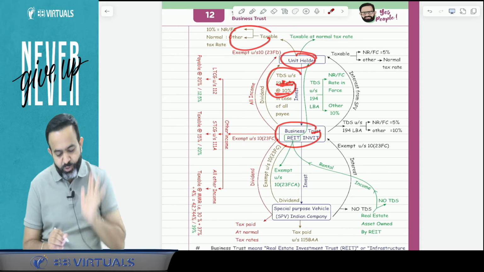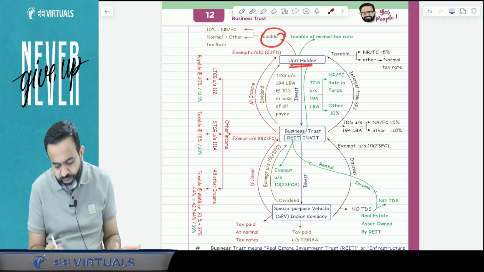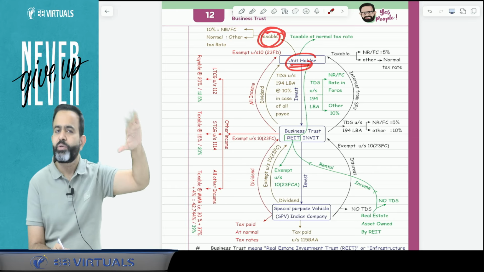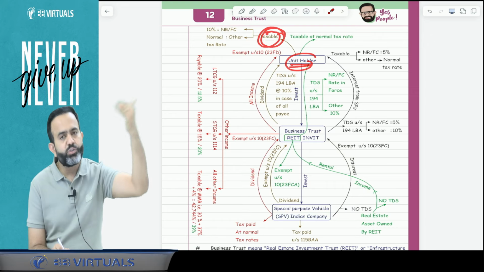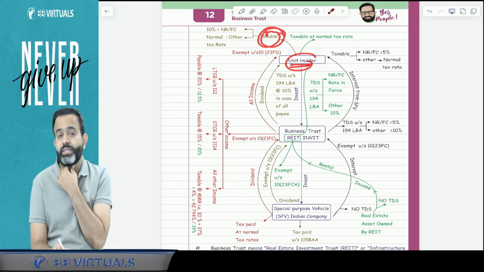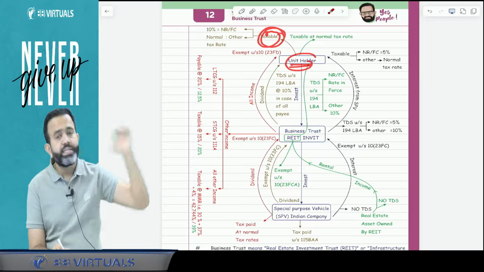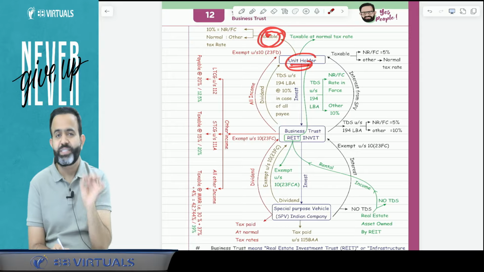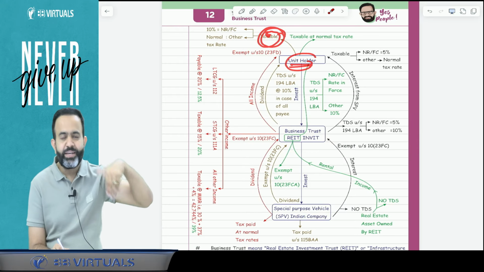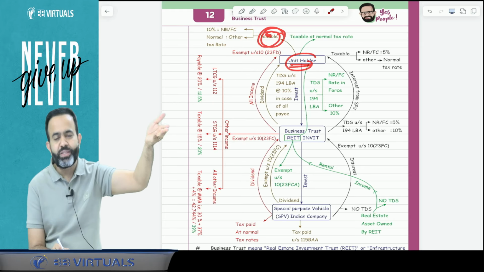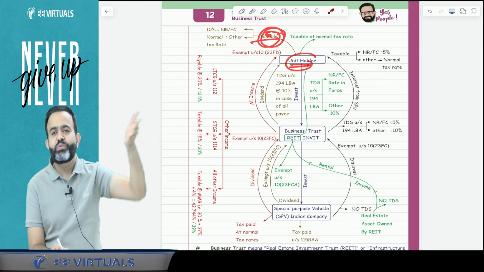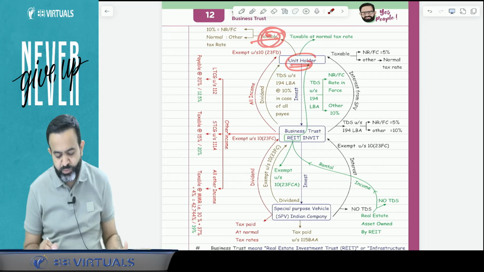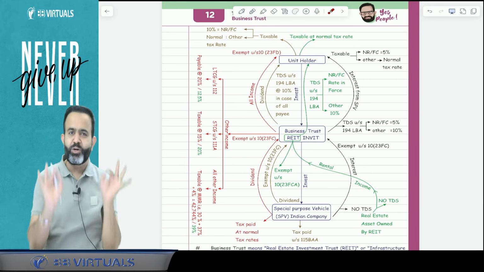So guys, if dividend is paid to the unit holder and it is taxable in the hands of the unit holder, then TDS is deducted. In the case of a non-resident foreign company, 10% is the TDS rate, and in the case of a resident, also 10% is the TDS rate. But remember, whenever anything is paid to a non-resident foreign company, that TDS rate should be enhanced by the health and education cess. So in simple words, whenever dividend is paid to a non-resident and it is taxable, TDS will be deducted at 10.4%. But if dividend is paid to a resident, then TDS will be deducted at the rate of 10%. You got my point or not?